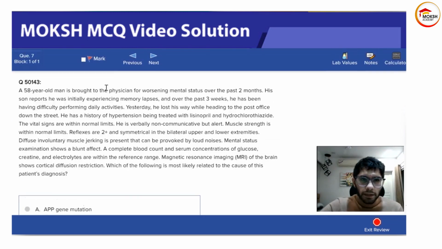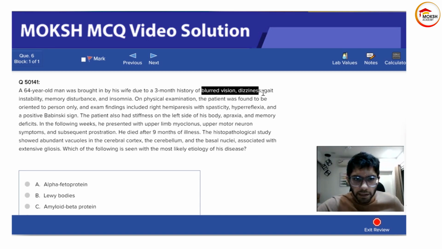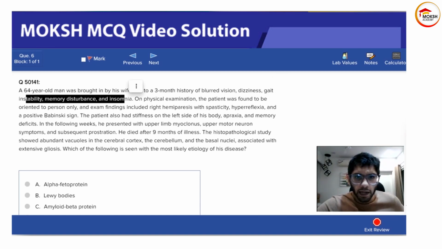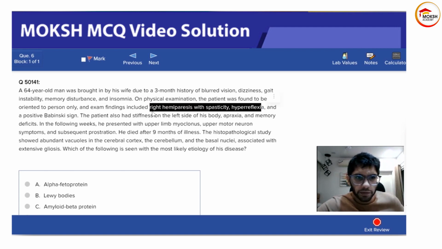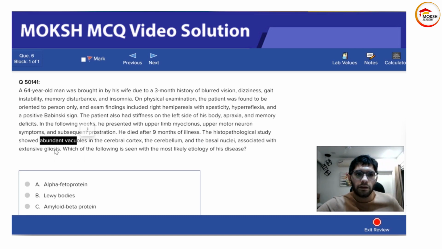Just remember that. We'll quickly go over question 6 once again and question 7 all together because they are both the same question. In all of this, blurred vision, dizziness, gait instability, memory disturbance, insomnia, hyperreflexia, spasticity, and positive Babinski sign are due to the particular areas, the cerebral cortex, cerebellum, and basal nuclei, that have been damaged due to vacuolation and extensive gliosis.